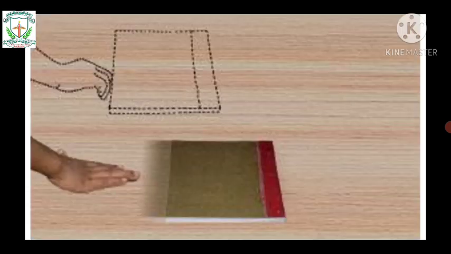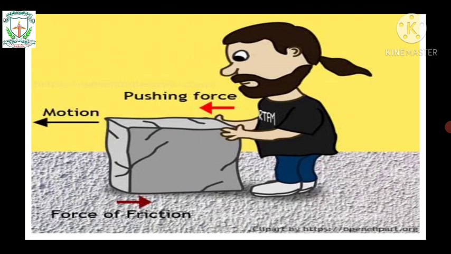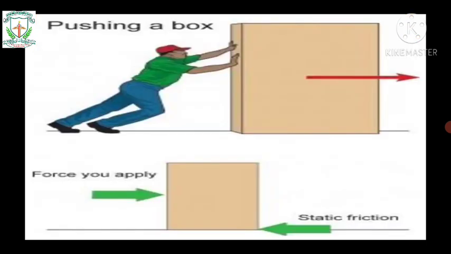If we try to push a book on a table, there is less friction because the table is smooth. If we move a box on the ground, there is more friction because the ground is rough and more force is required to move the box. Now let us see how the weight of an object affects friction. If the object is quite heavy, the force of friction is more. If the object is light, the force of friction is less.